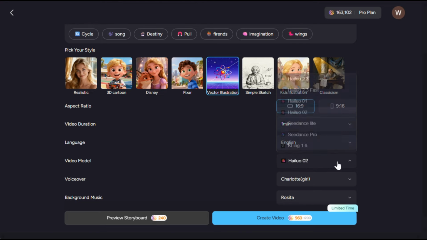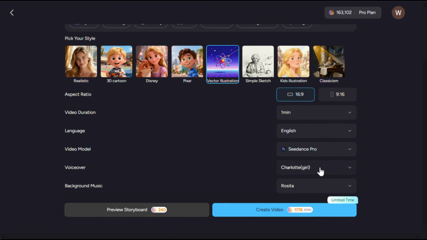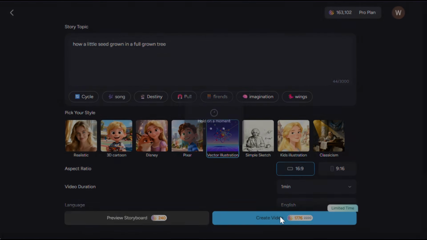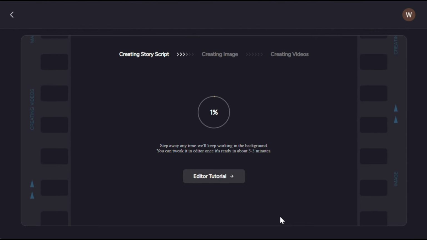This step is very, very important to make sure you're choosing all the options correctly. Otherwise, your output won't be as expected. Once you're done with everything, just hit generate and wait for it to create the results. And here is the output.